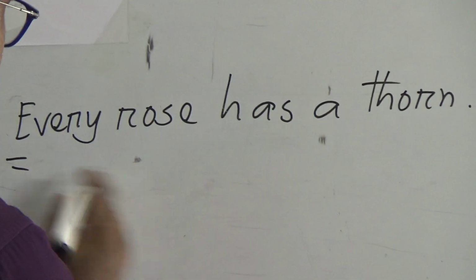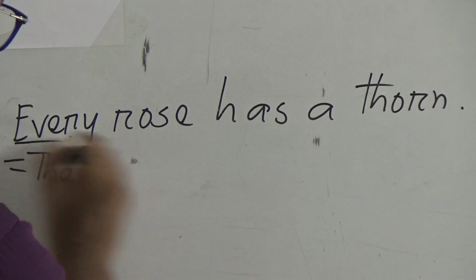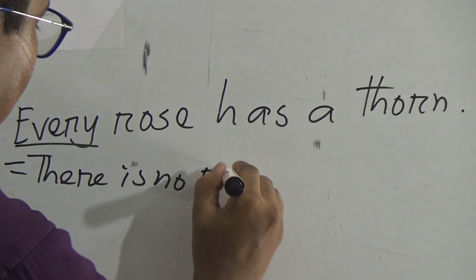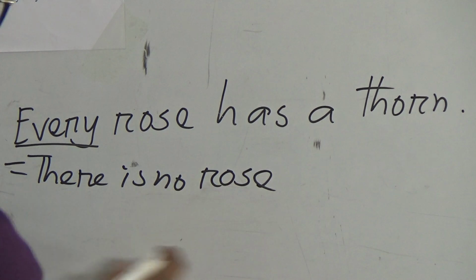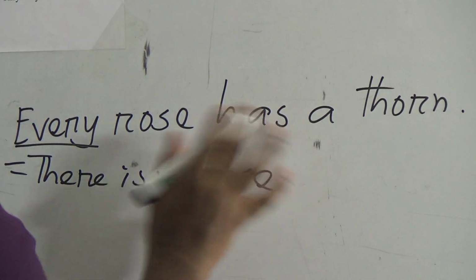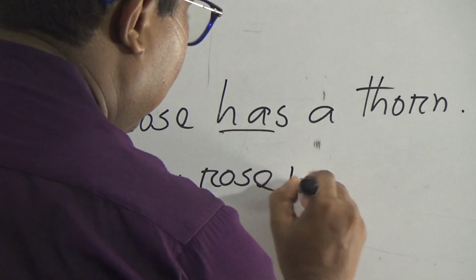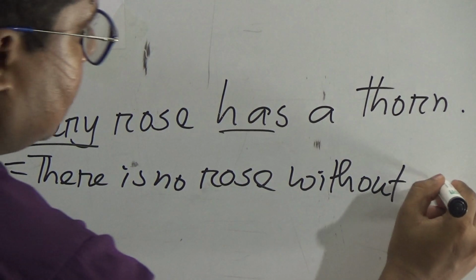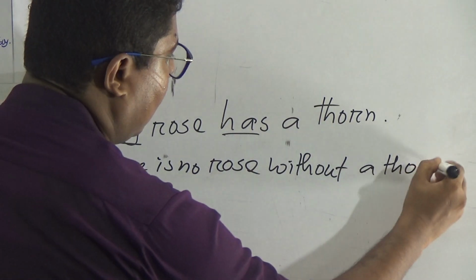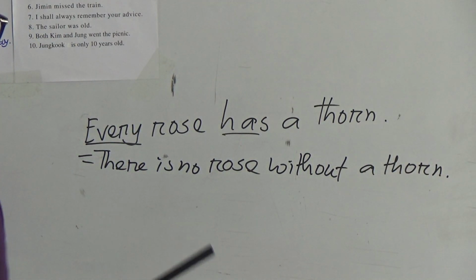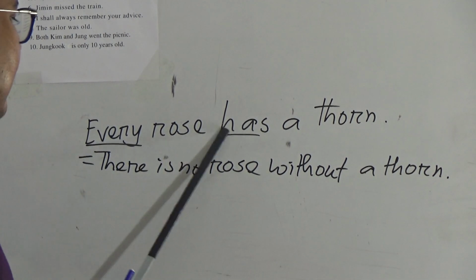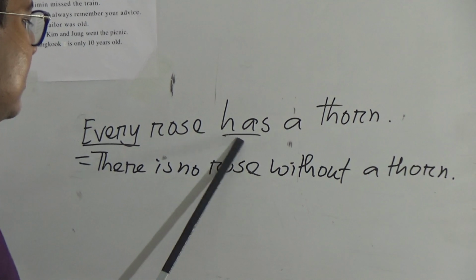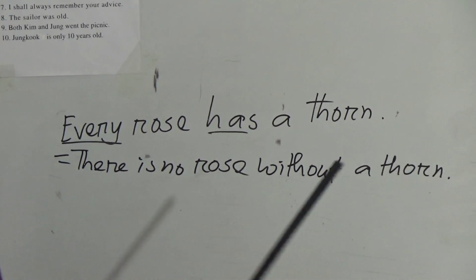So every rose has a thorn. In place of every, we will write there is no. Then the noun after every, rose. In place of has, we will write without. So there is no rose without a thorn. Okay. So after every plus noun, when has comes, we will write in place of every there is no plus noun, and in place of has we will write without a thorn.